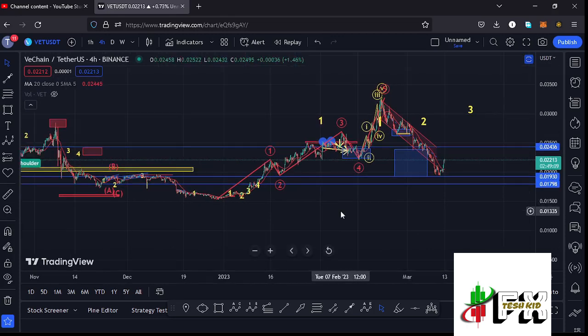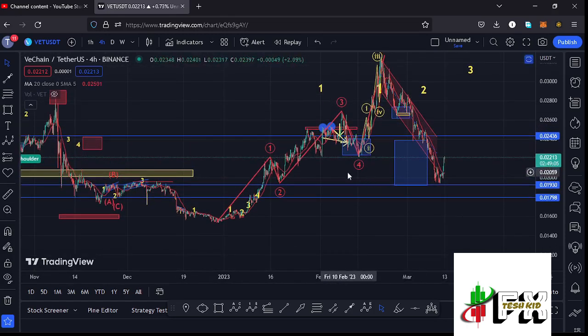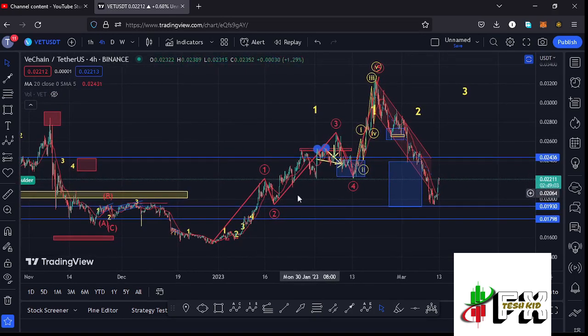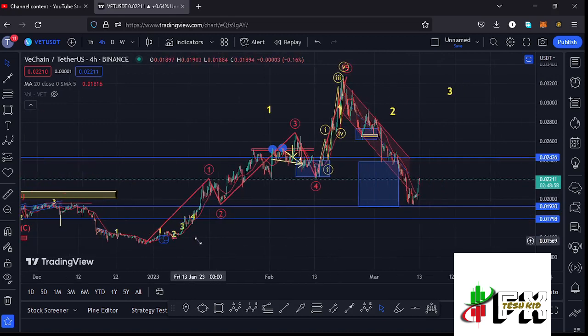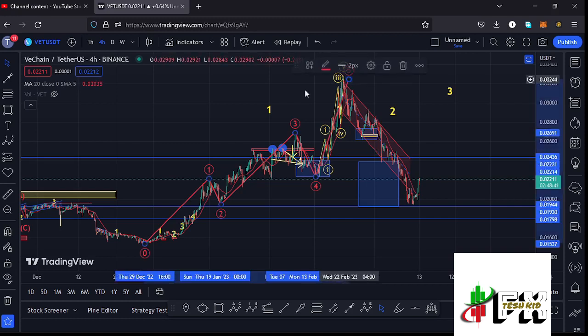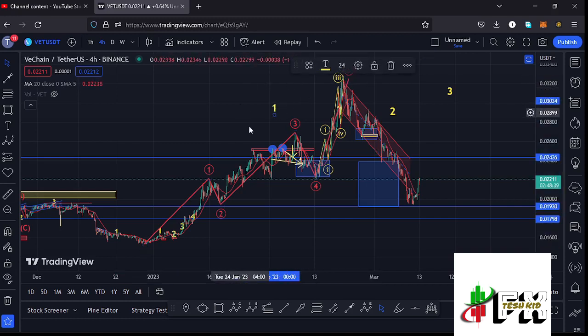And allow me to continue with the video here on the 4-hour chart by first giving you a recap of what has been happening, where you can see that after making our lower low down there at around the $0.015 mark, we started that massive bounce to the upper side obeying the Elliot wave structures, where you can see that I have this Elliot wave structure in red, having that as the first wave, then a wave 2, a wave 3, a wave 4, and then a wave 5, giving us a peak at around the $0.03258 mark. And after seeing the formation of that wave 5 in red, we completed an even larger Elliot wave count 1 to the upper side.